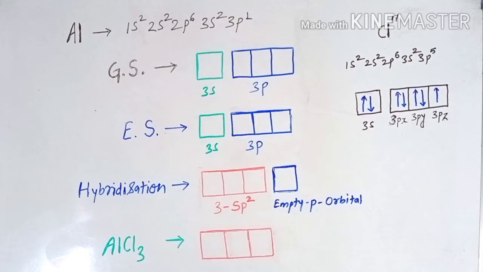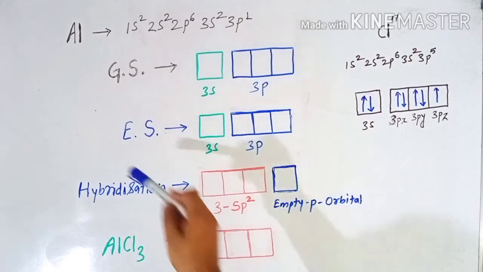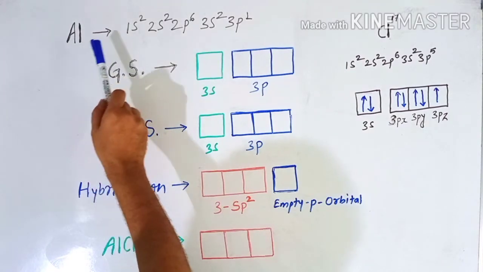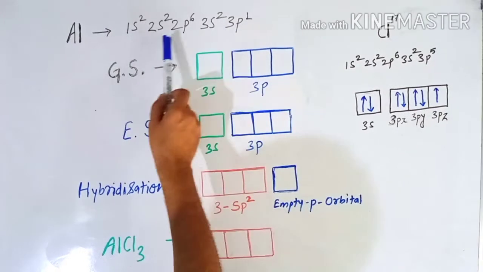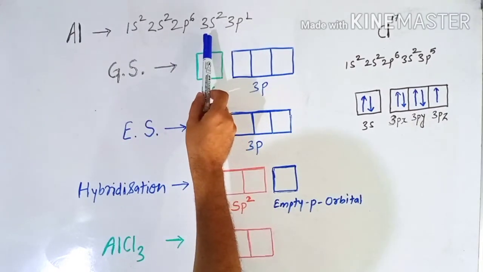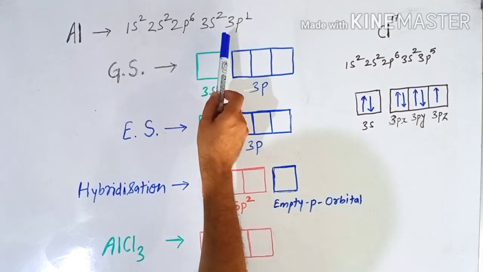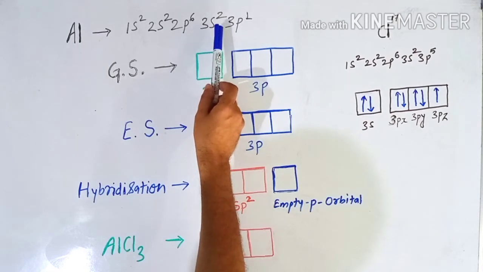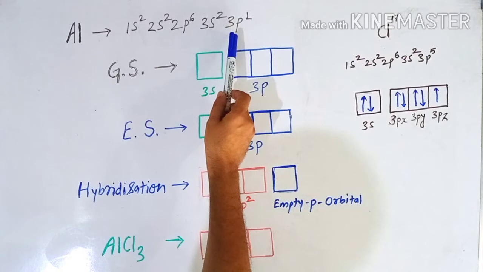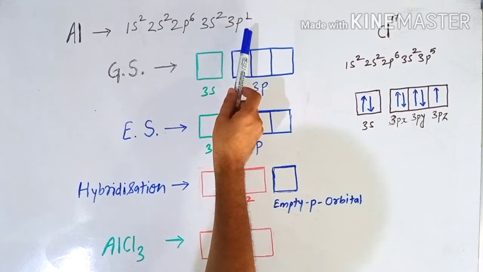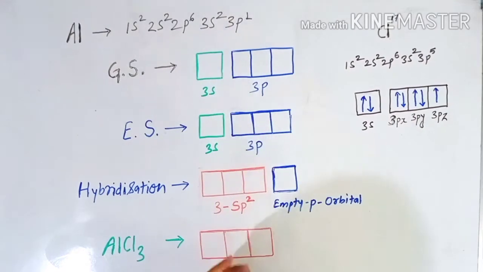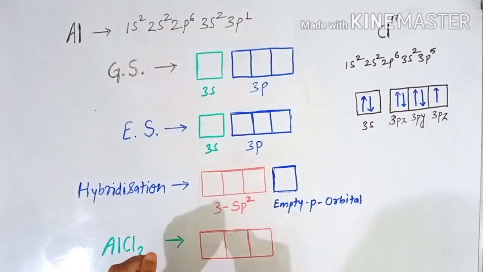In order to answer this question, first we need the electronic configuration of aluminum. So here is the aluminum atom. It has 13 electrons. So here is its electronic configuration, and in its last, third orbital, you can see that the 3s orbital has 2 electrons, but the 3p orbital has only 1 electron. The electronic configuration of this third orbital is necessary to understand this concept.